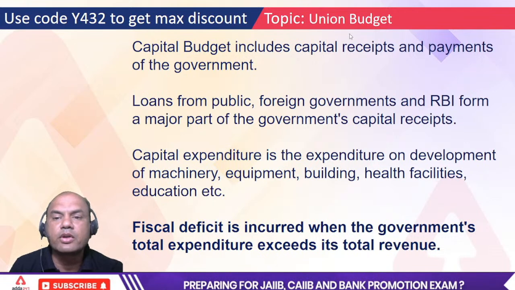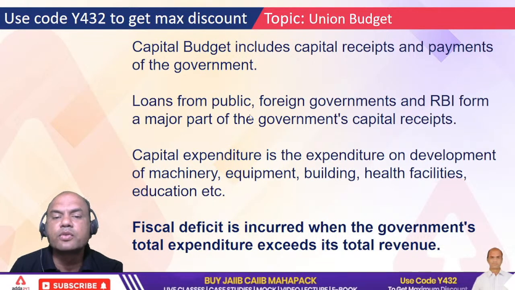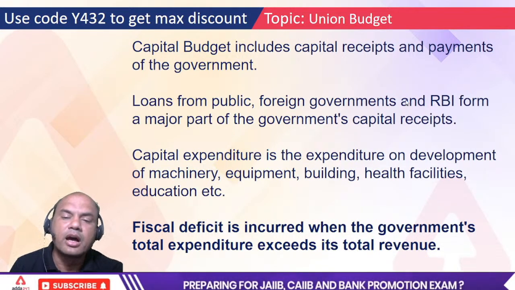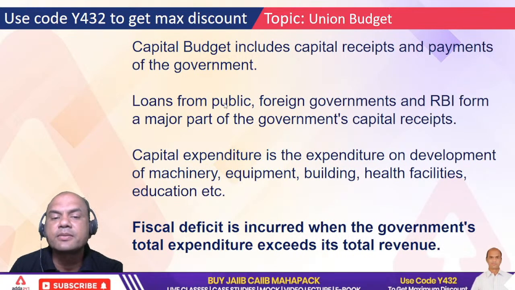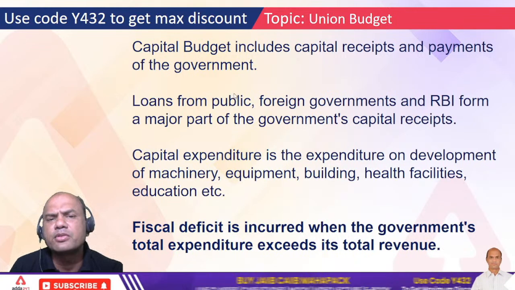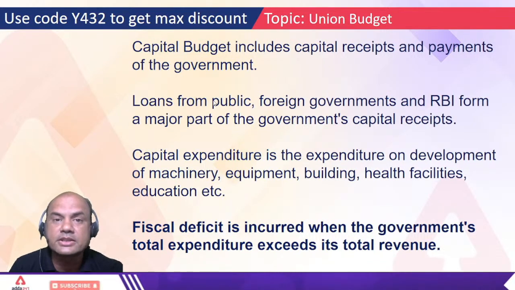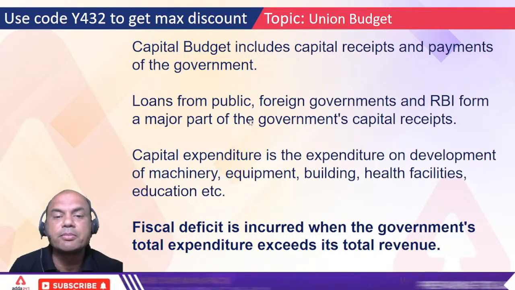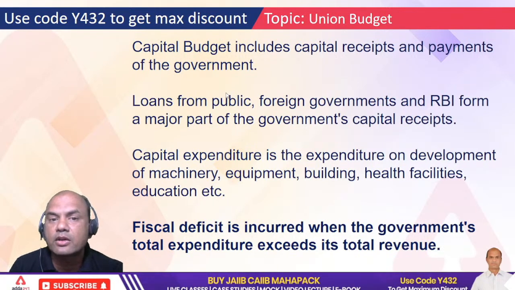Loans from public. So what are the capital receipts? Loans from public, foreign governments and RBI form a major part of government's capital receipts. Means whatever receipt this government gets, a major part is loans from the public. Public means what? Does government take loans from the public? Yes, it will take, because it is planning to issue bonds, which will be parallel to FDs, but presently they are not there.